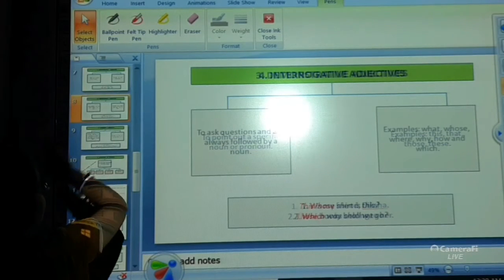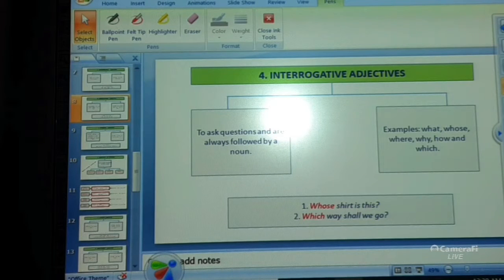Now, the next that you have is interrogative adjective. Interrogative adjectives are used to ask questions and are always followed by a noun. When you are talking about the interrogative adjective, you can understand that you are going to ask a question, because the word interrogative means to ask a question.